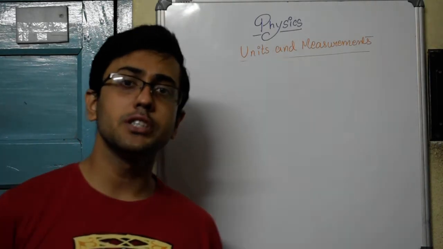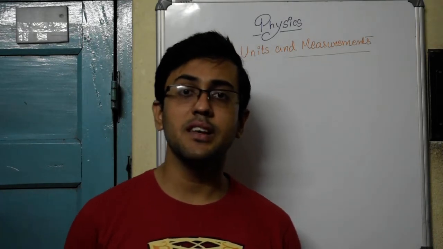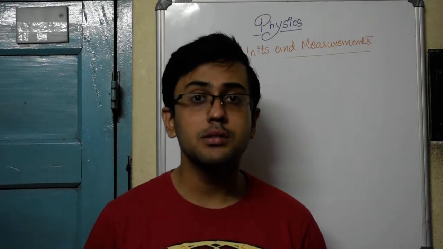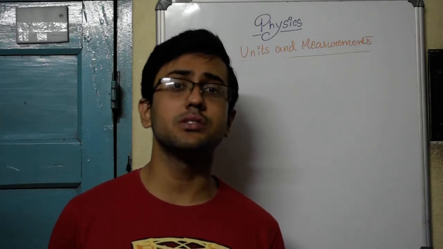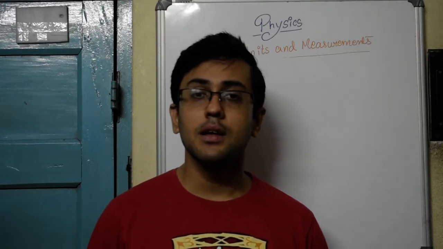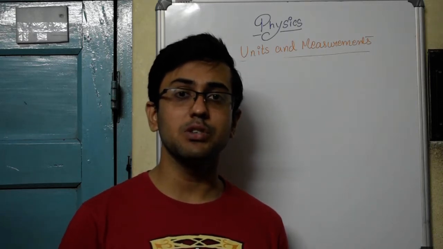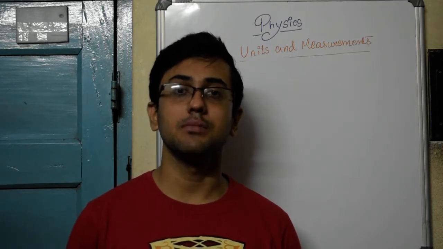Pretty soon we shall be studying about significant figures and errors. But why is it important to know about errors, about the significant digits? Well, that's because it is very important to know about the uncertainties in a measurement whenever we are measuring something.